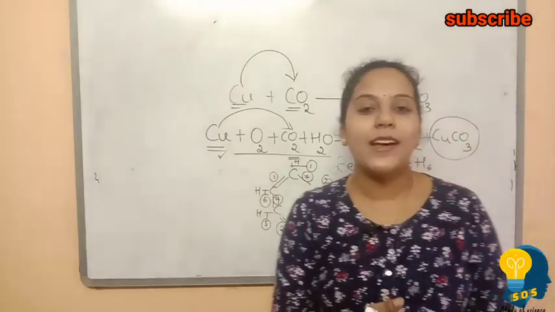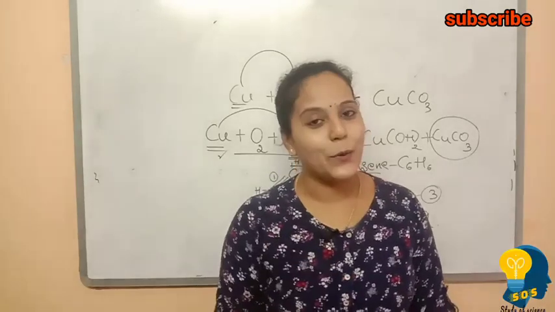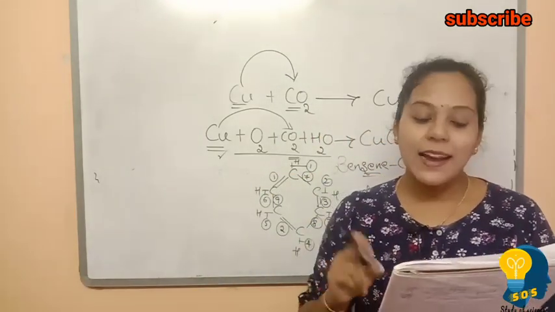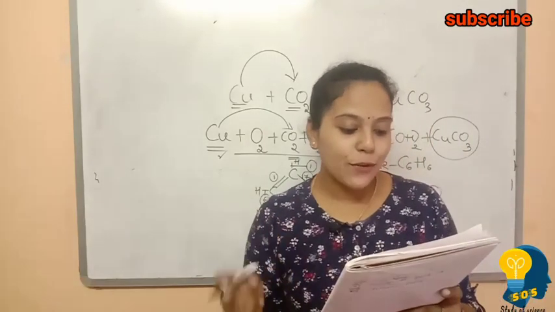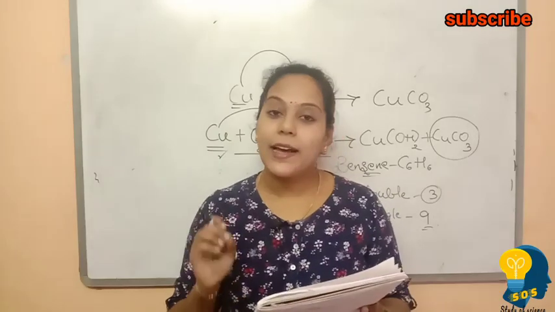How many double bonds are there between the carbon and carbon, and carbon and hydrogen? So here the options given are 6 and 6, 9 and 3, 7 and 5, 3 and 9. So option D is the correct one.